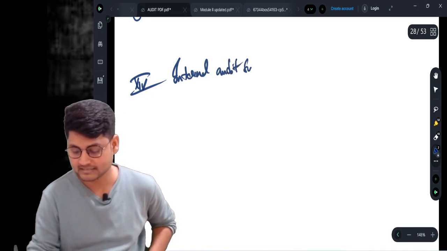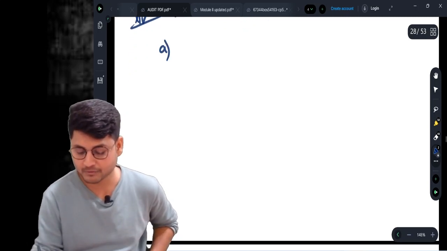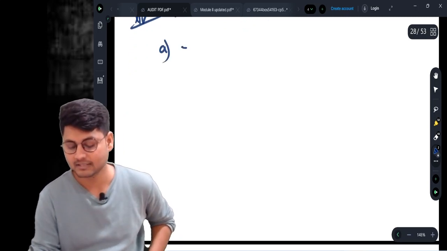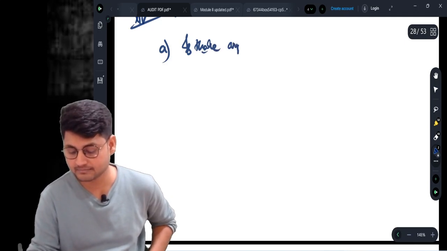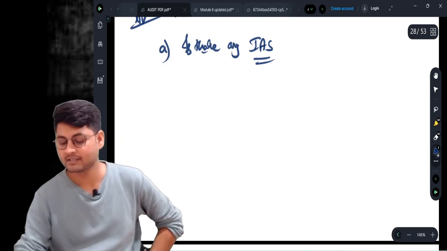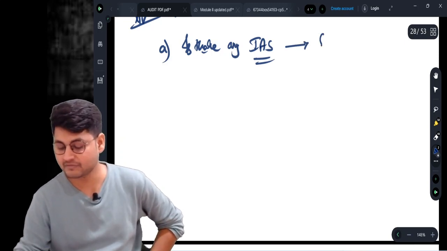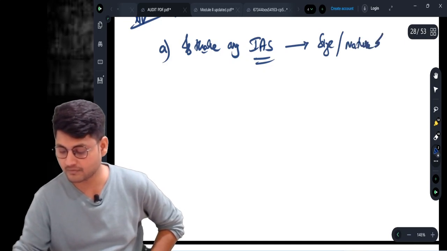Internal audit system. Okay. So subclause A talks about whether there is any internal audit system which is matching with the size and nature of business.